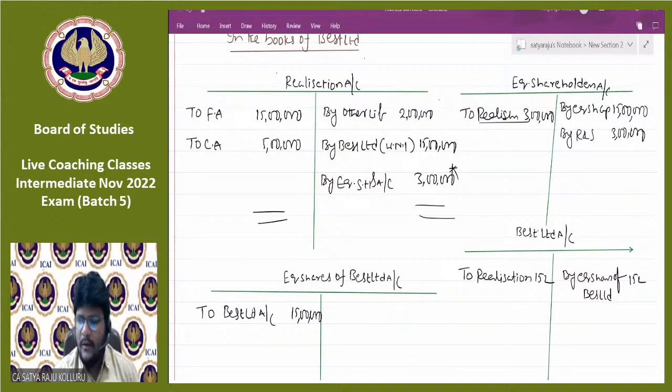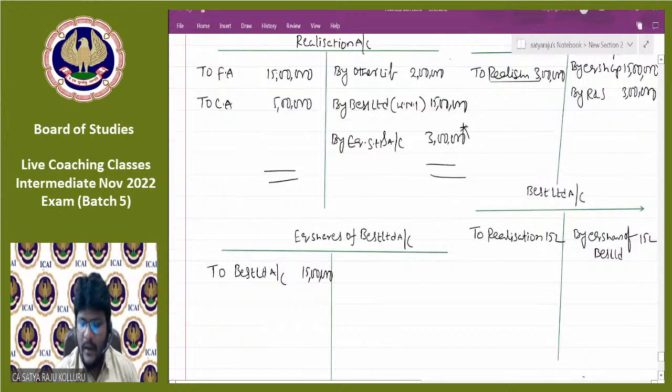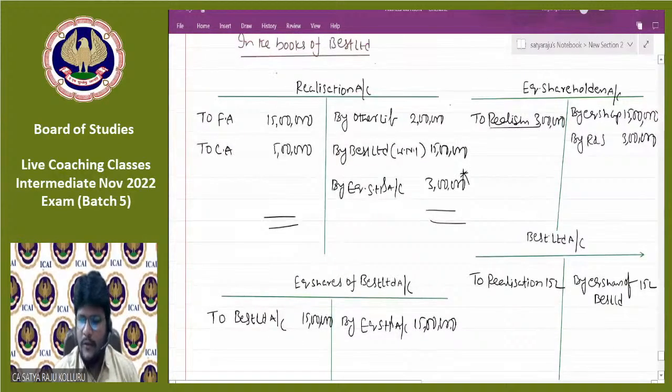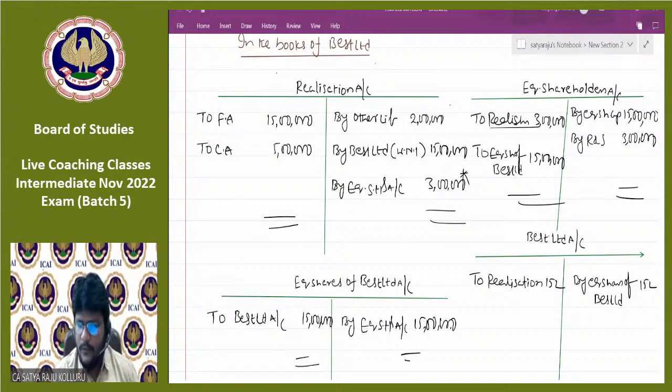To pay the balance of 15 lakhs, you are having the equity shares of Best Limited. Just to make payment to the equity shareholders, by equity shareholders account, 15 lakhs here. Equity shareholders to equity shares of Best Limited, 15 lakhs. With that, all the accounts got closed.